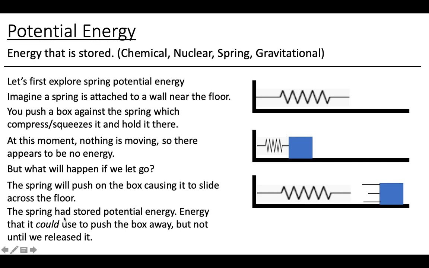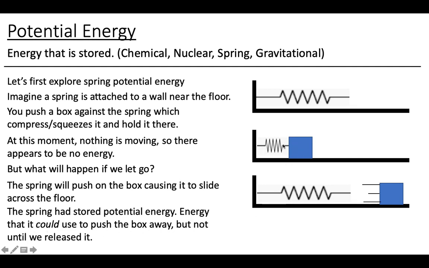So the spring had stored potential energy. This is where we get into the potential energy part of it. We did this little experiment. We saw what happened. Here's the big conclusion, right? The spring had some stored potential energy. And we know that because this is energy that it could have used to push the box away, right?